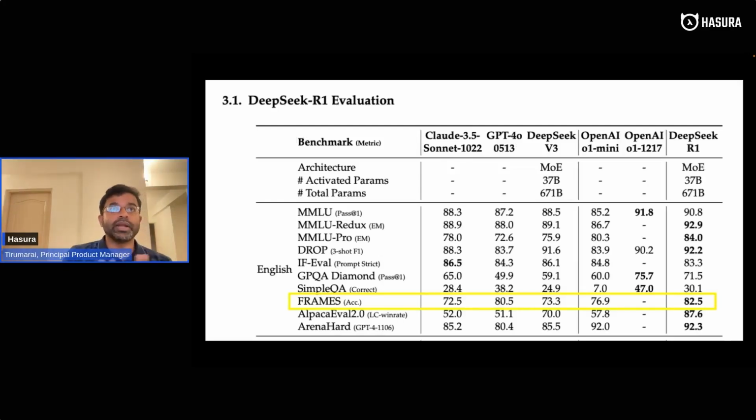Many of you might have heard of DeepSeek, which is causing waves right now in the AI world. DeepSeek also published their results on FRAMES, along with other popular LLMs. We can see that the results are not bad for any of the LLMs, but it's not near 100% either. So this shows that FRAMES is a relatively difficult benchmark, and also something that LLMs are looking at to solve or evaluate against.